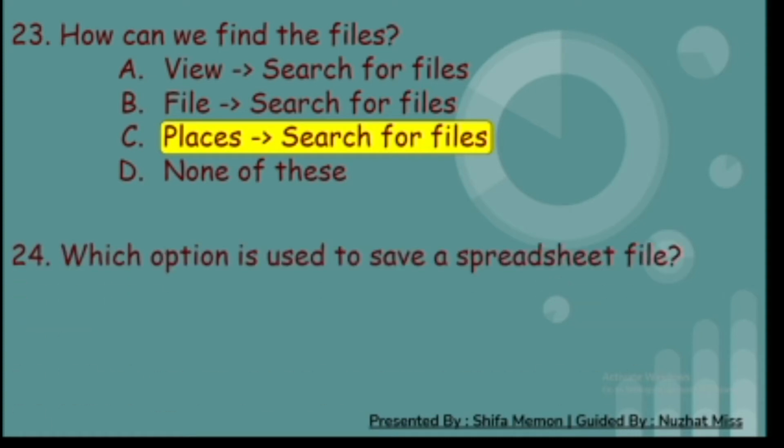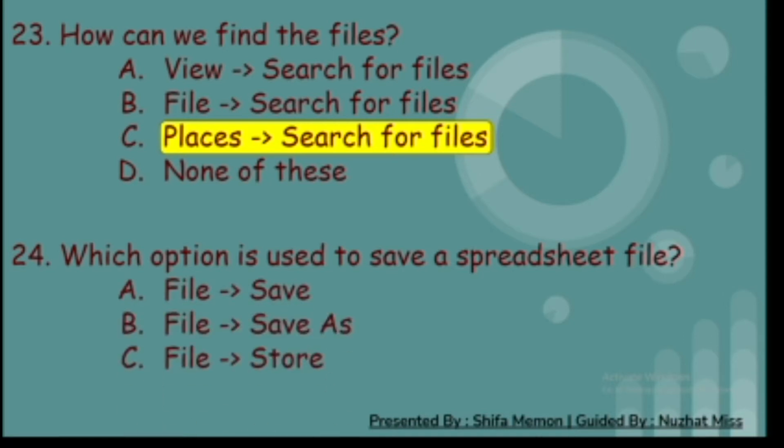24th. Which option is used to save a spreadsheet file? A. File and save. B. File and save as. C. File and store. And D. File and store as. And the correct answer is A. File and save.